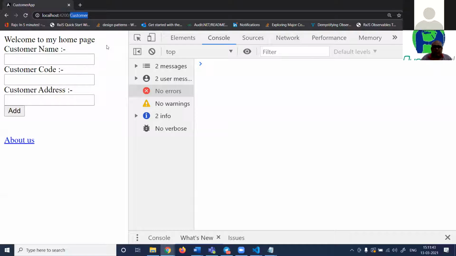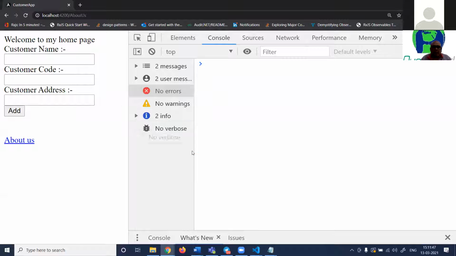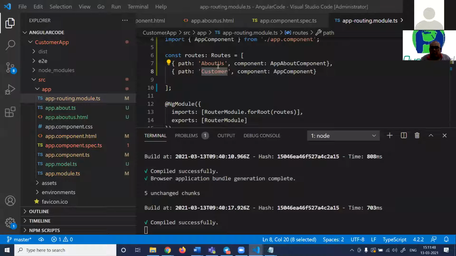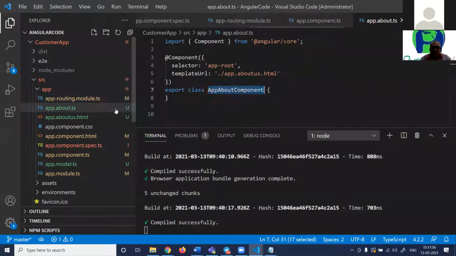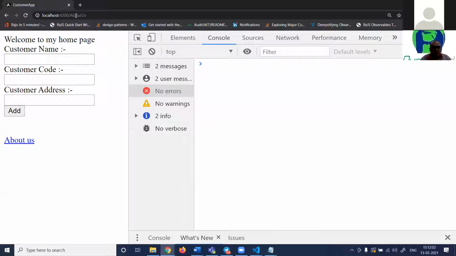Let me go and type about us directly. Nothing. About us goes to the about component. The about component loads the about HTML, and we don't see anything.